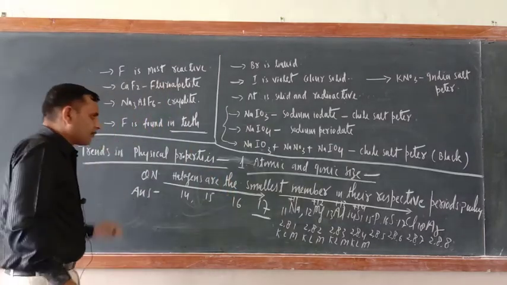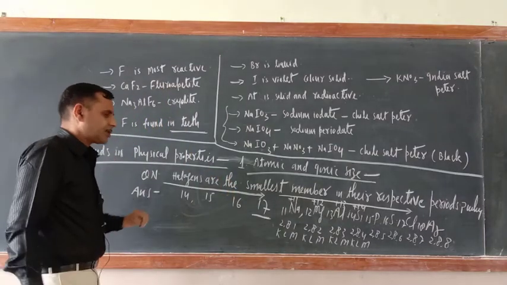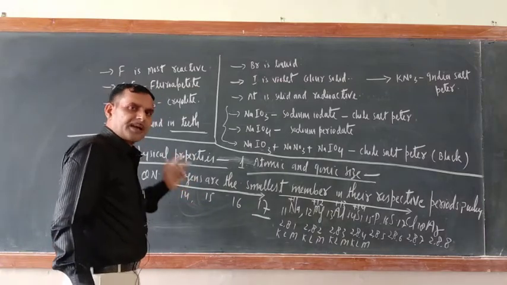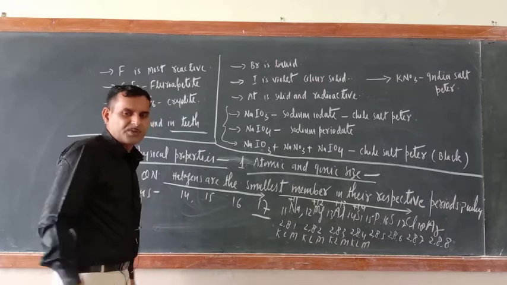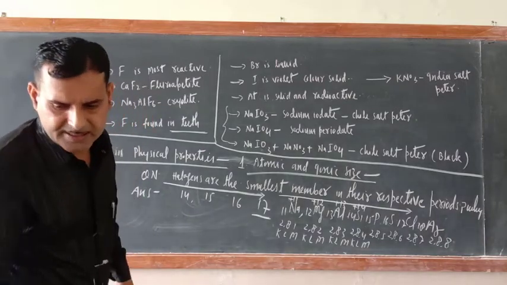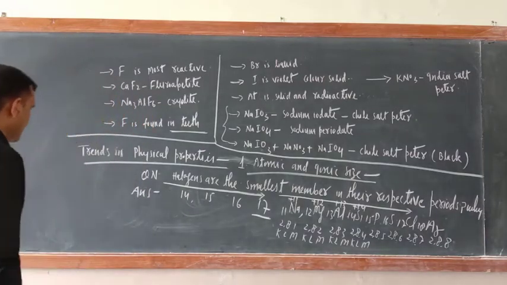Okay, there is one more question here. What is that question? As compared to the parent halogen, their ions are greater in size. As compared to the size of halide ions, here you can write the question.